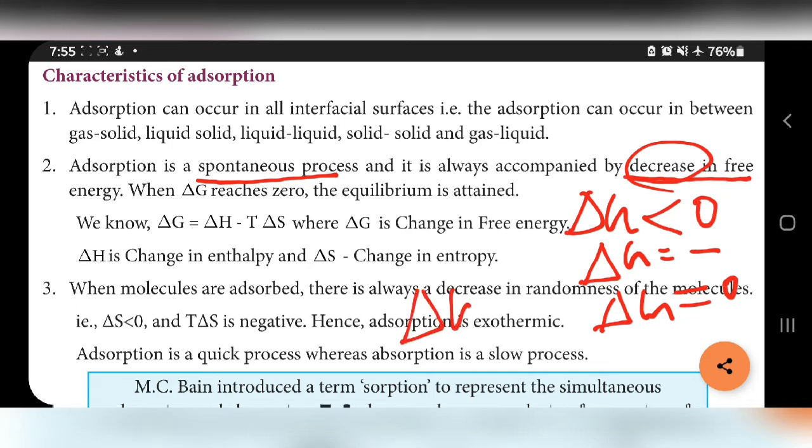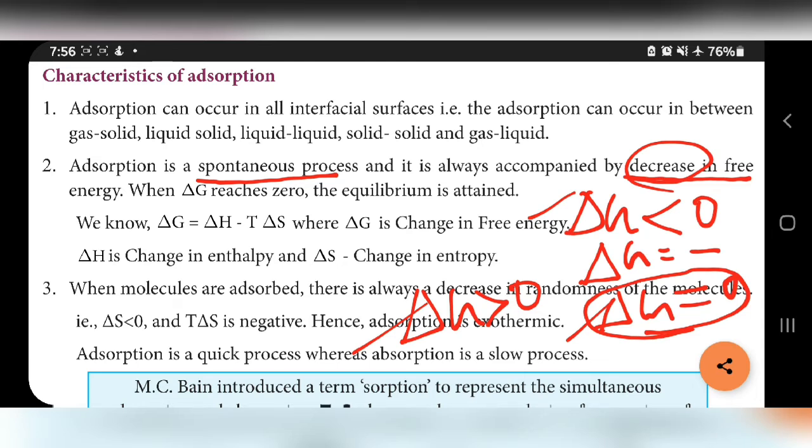Delta G greater than 0 means non-spontaneous. Three conditions, 1, 2, 3, which we learned in our 11th standard. When delta G reaches 0, that is this condition. When delta G equal to 0 means the equilibrium is attained.